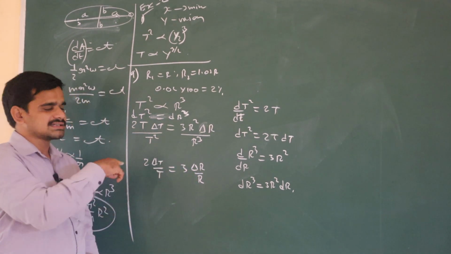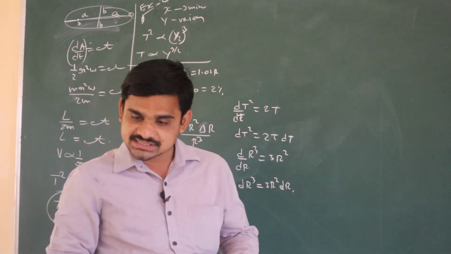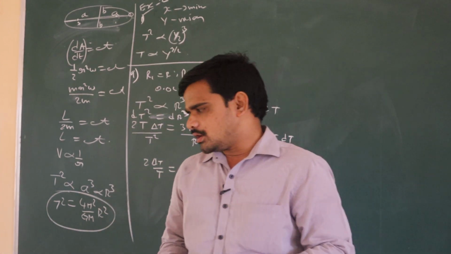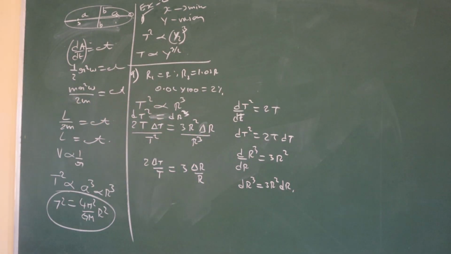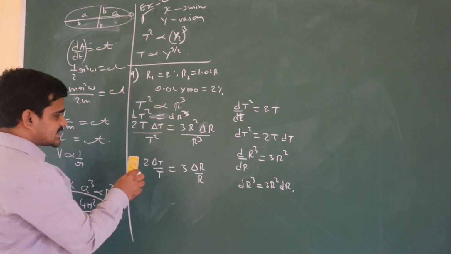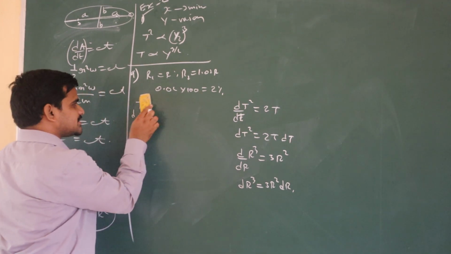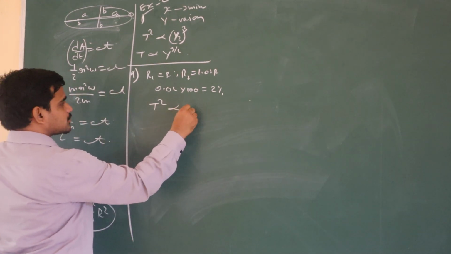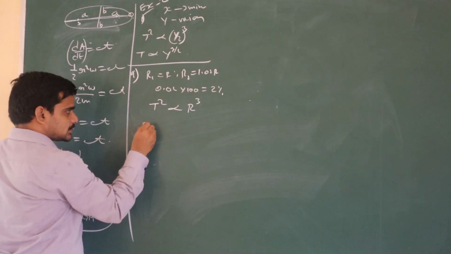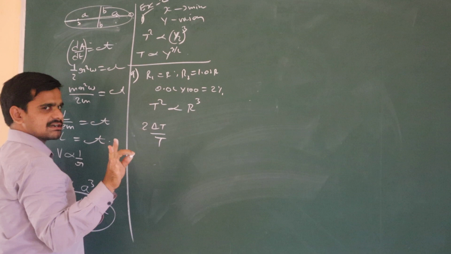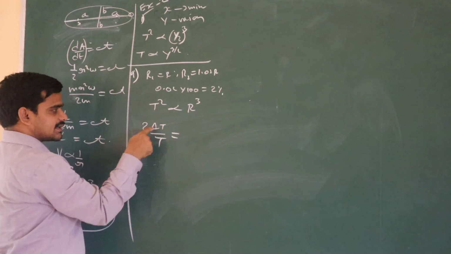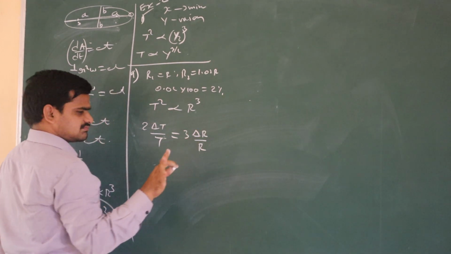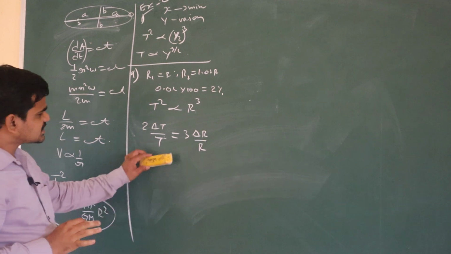This way of doing it is discussed in the next chapter, that is units and dimensions, where we can discuss it in more detail. What we commonly do, instead of explaining all this, is that you just remember it blindly like this. T squared is directly proportional to r cube means 2 into delta T by T. Simply write blindly what you have in the power, with delta T by T as the change. In the same way, 3 into delta r by r. That's all. Just write like this.